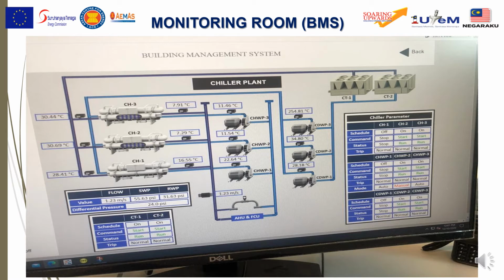So chiller number 3, its supply to the AHU is around 7.9, and return back to the chiller is 11.46. So the differential here is 11.46 minus 7.91 to say the COP of your chiller. Alright, so if you look at chiller number 1, the differential is 16.55 and 22.64. Okay, since we are not using this chiller number 1, so it's okay.